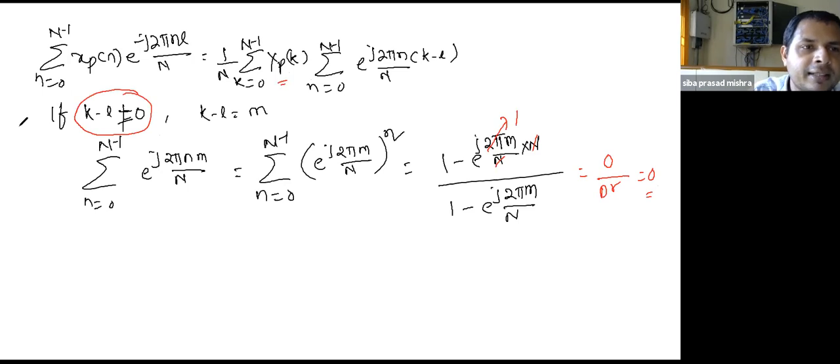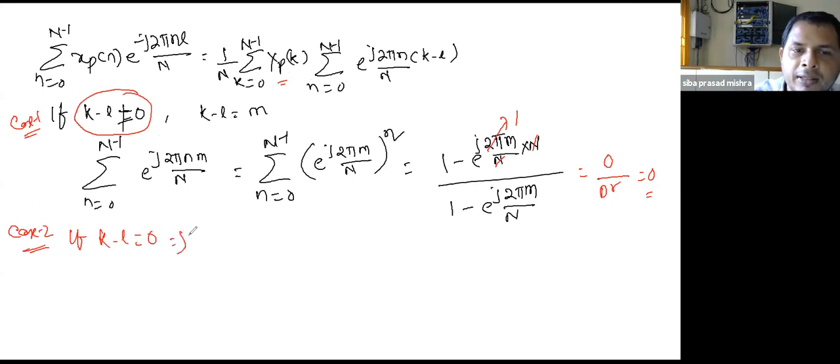So this is the first case. Now we come to the second case: if k minus l equals 0, that is k equals l, then what happens to equation B?